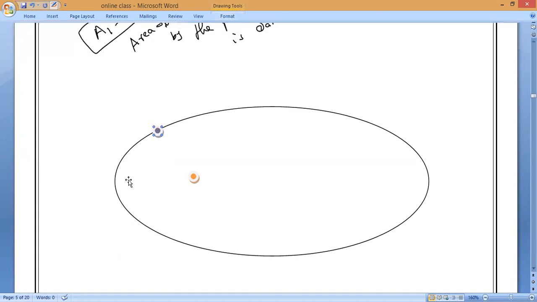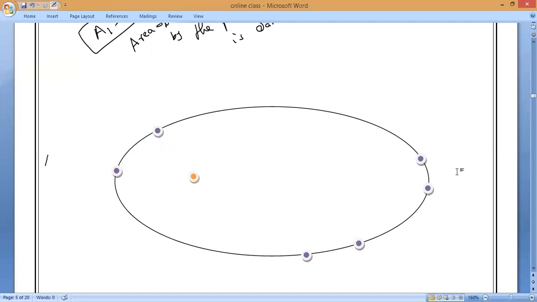Now let me take the planet at another position. That point is called B. Okay. Now the planet is at another point. The point is C. Now the planet is at another point. The point is D. Now the planet is at another point, here. Now the planet is at another point, here. Do you understand, everybody? Yes, please.